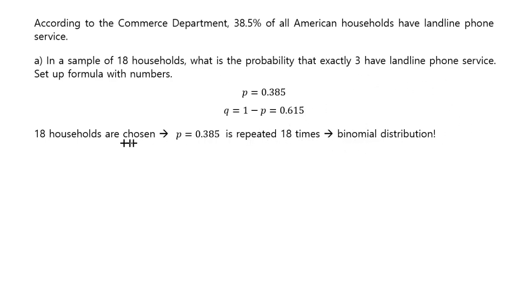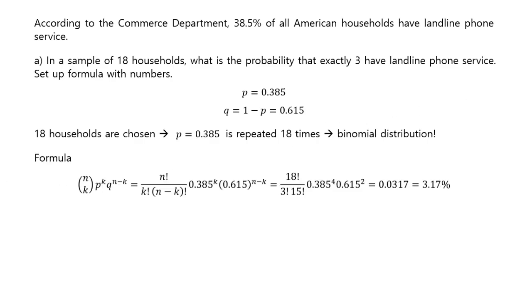Hopefully by now you can figure out when you have the binomial distribution, when you have the normal distribution, or when you have the central limit theorem, and so on. Just try to figure out which it is, because if you don't know what it is, then you don't know which formula to use. Okay, so for us, because it's a probability for a binomial distribution, we have to use this formula with 3 out of 18, so you have to do 18 choose 3.